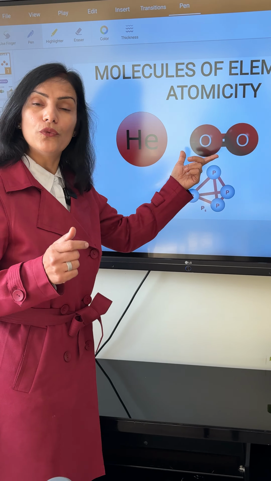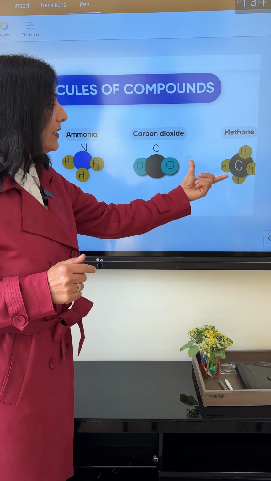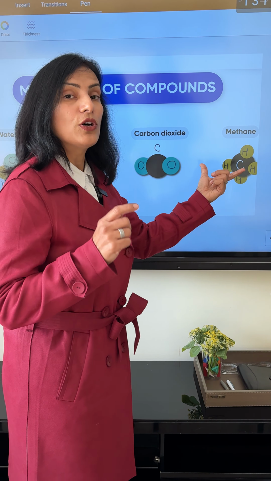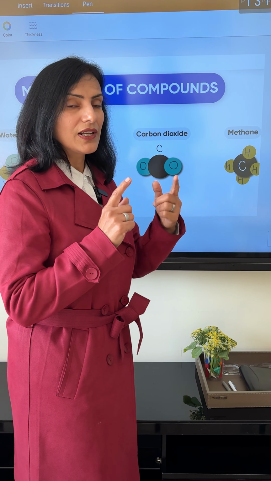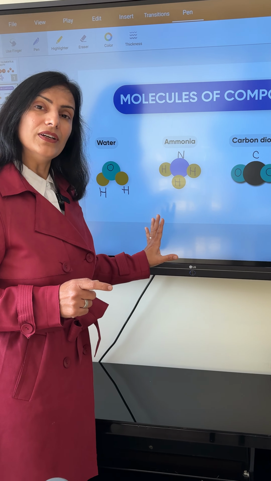In case of ammonia, 3 atoms of hydrogen and 1 atom of nitrogen combine and make a molecule of ammonia. In case of carbon dioxide, 1 carbon atom and 2 oxygen atoms combine and a carbon dioxide molecule is formed. In case of methane, the atomicity is 5 because 5 atoms are combining, 1 carbon and 4 hydrogen. So these are molecules of a compound.